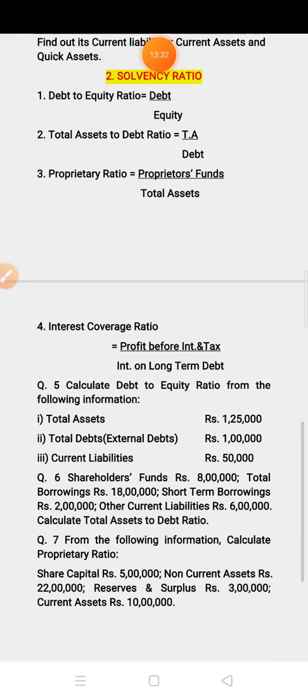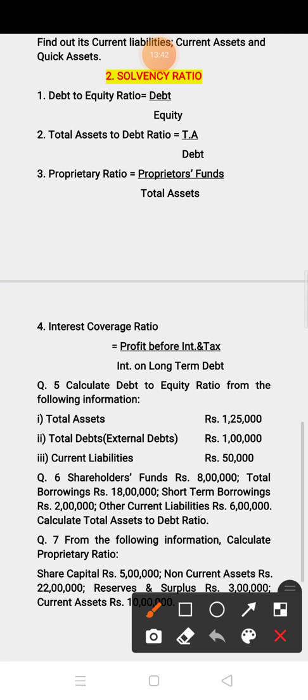Now second is solvency ratio. In solvency ratio there are 4 types of ratio. The first one is debt to equity ratio. The formula is debt upon equity. The formula is given in the question only. Debt to equity ratio means debt upon equity. Second is total asset to debt ratio. Again formula is given, total asset upon debt.